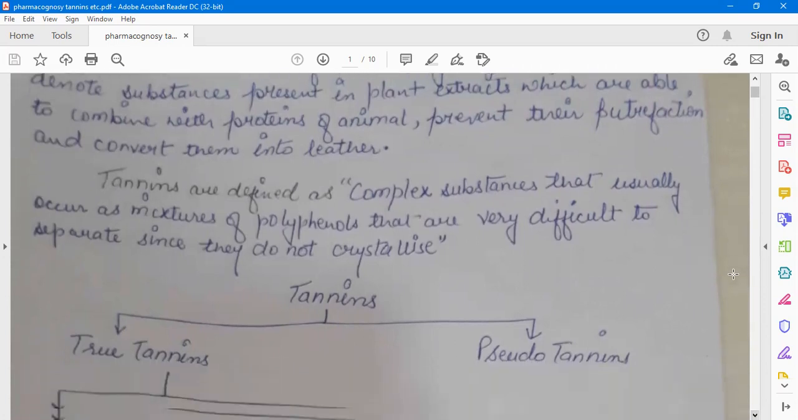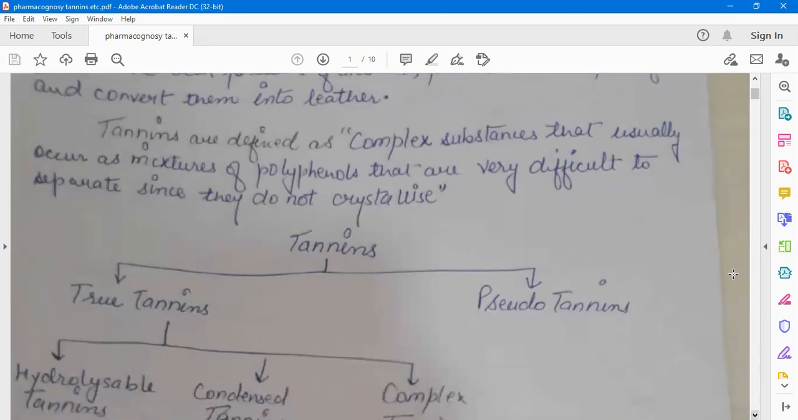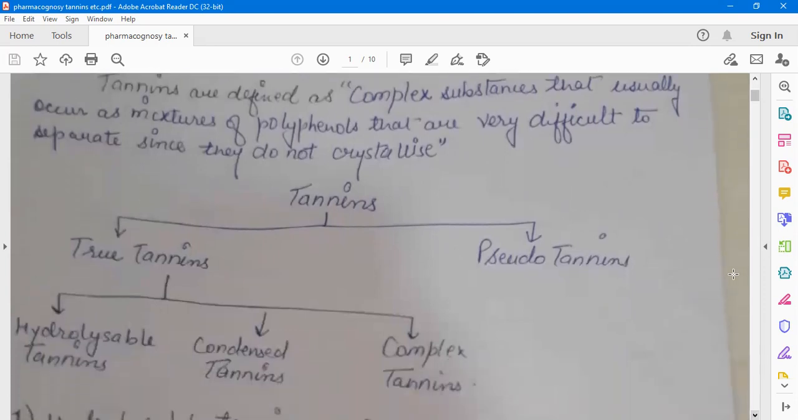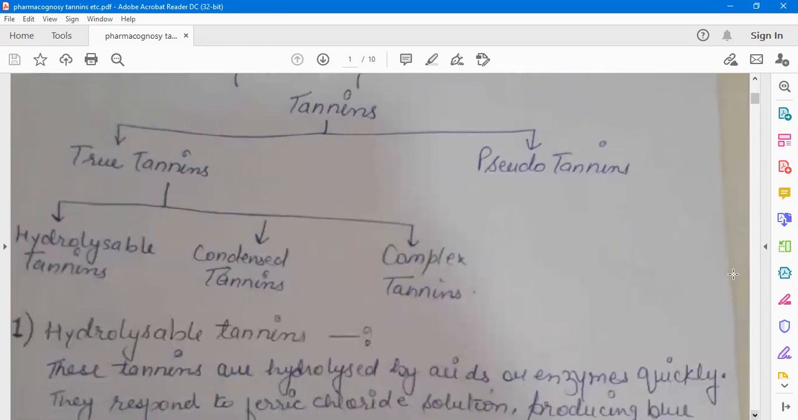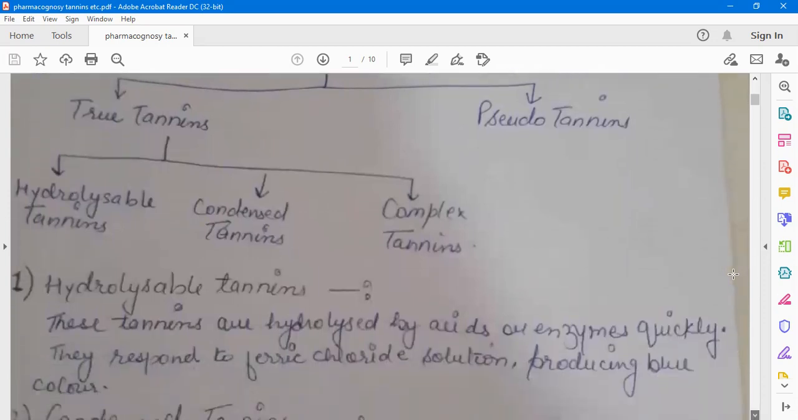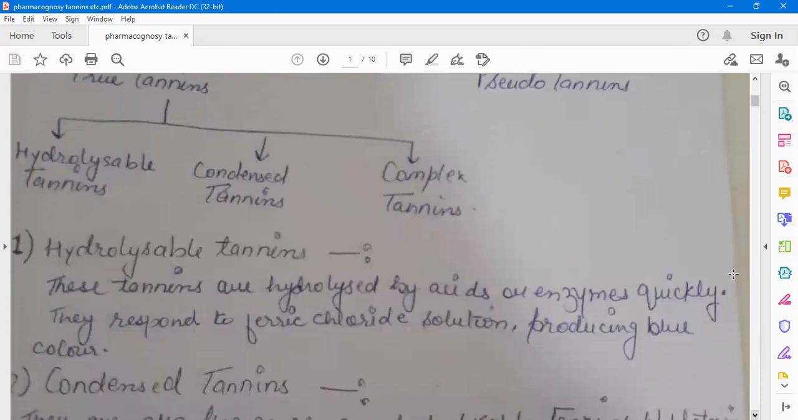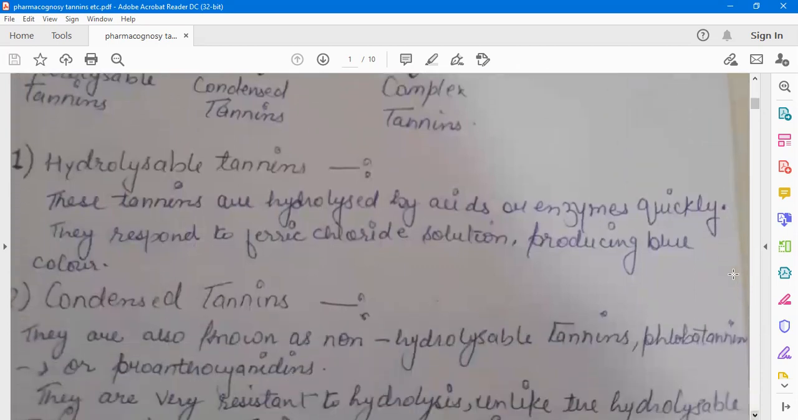Tannins basically are of two types, true tannins and pseudotannins. And for true tannins, they are of three types, that is hydrolyzable, condensed, and complex tannins. Now we will discuss them separately. Hydrolyzable tannins. These tannins are hydrolyzed by acids or enzymes quickly. They respond to ferric chloride solution producing blue color.